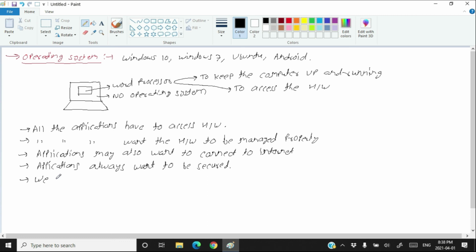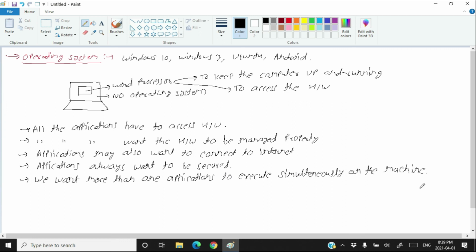We as a user want more than one applications to execute simultaneously on the machine, which is not possible if you don't have the operating system, because if any one application started managing a whole computer, it will not allow other applications to work with it.